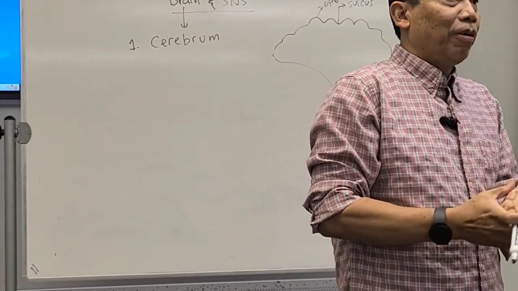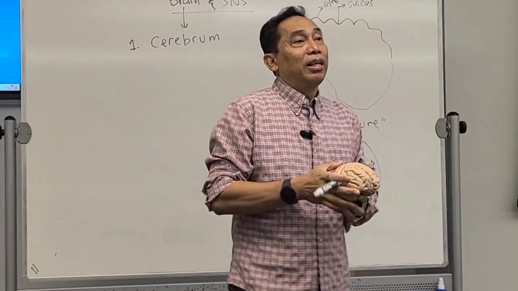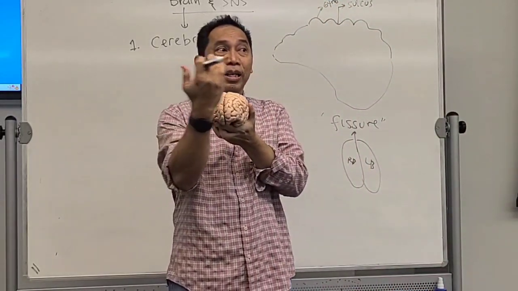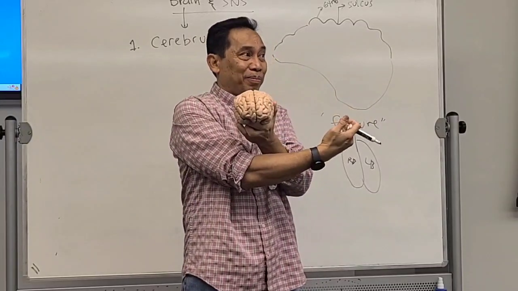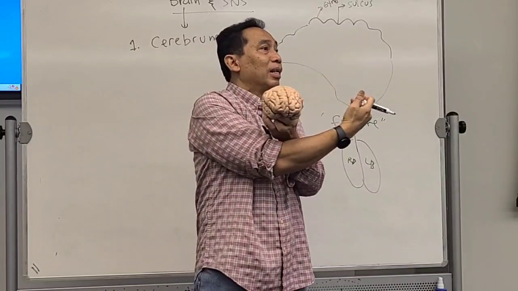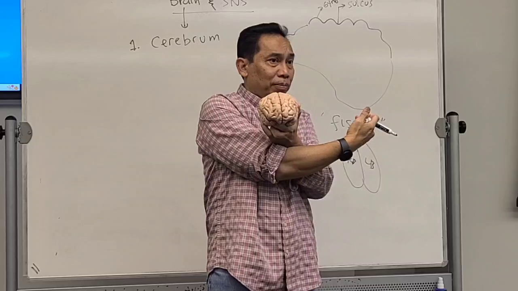Now, general rule. The right brain will control which side of your body? The left side of your body. Sensing from the left side and also ordering action on the left side of your body.